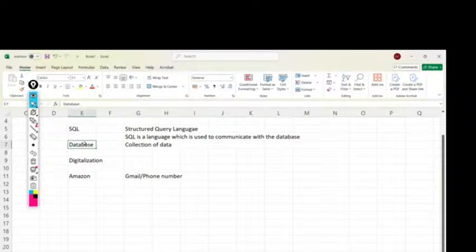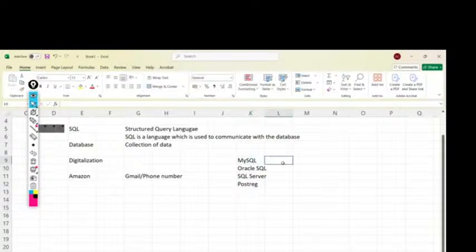We have many tools like this, out of which we are going to use MySQL. Whatever the tool is, the language we use is SQL only. All the concepts we are going to cover are from SQL only. The subject is SQL, but the tool we are using is MySQL.